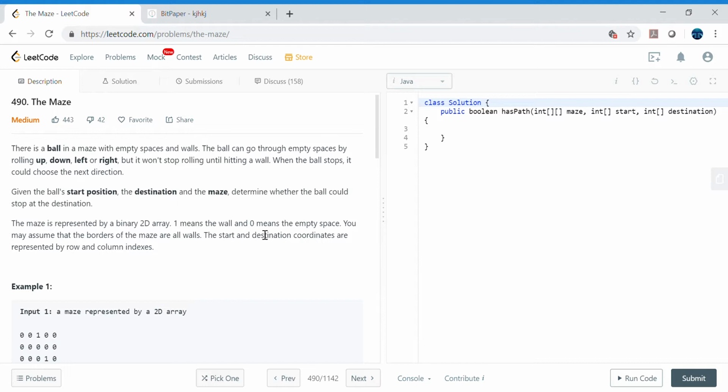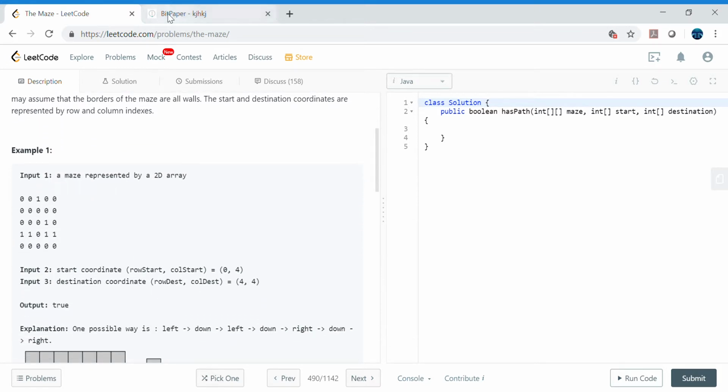So we need to determine this and return either true or false. Here 1 means the wall and 0 means the empty space. I apologize, I'm mixing the pronunciation between ball and wall. You may assume that the borders of the maze are all walls. The start and destination coordinates are represented by row and column indexes.